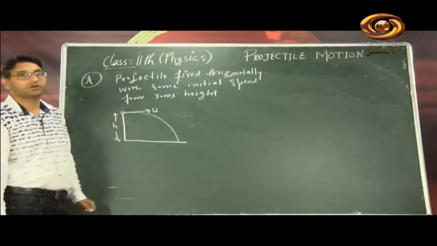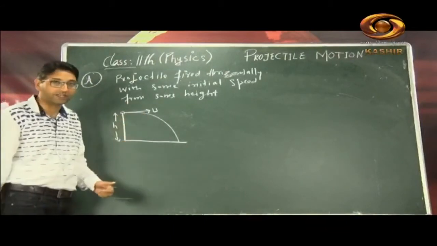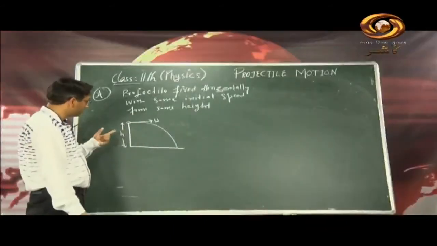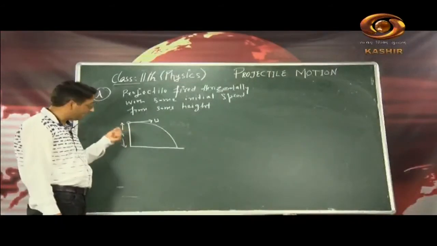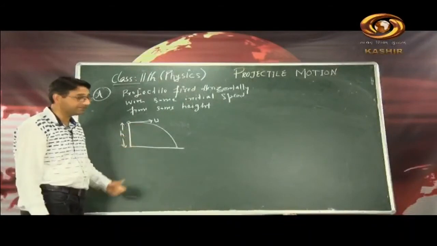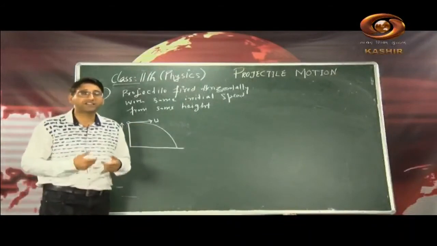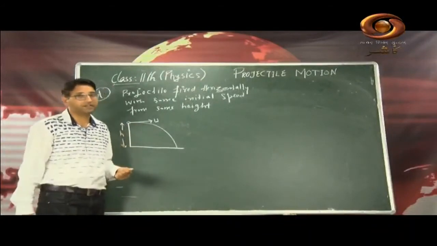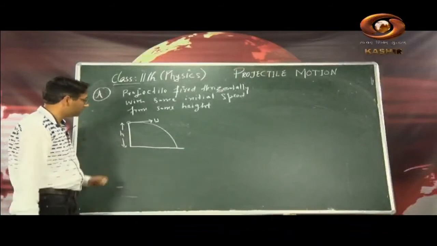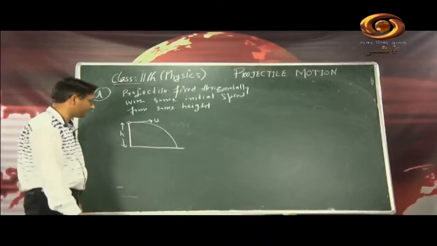So हमारा जो topic है, it has been now justified with this figure. Okay, so students, please take care, please be attentive in this class. So this is the projectile which has been fired horizontally with some initial speed and from some height. Okay, now let us try to derive many equations which will be very helpful in solving the numericals. Okay, so let us go for that and derive those equations now.